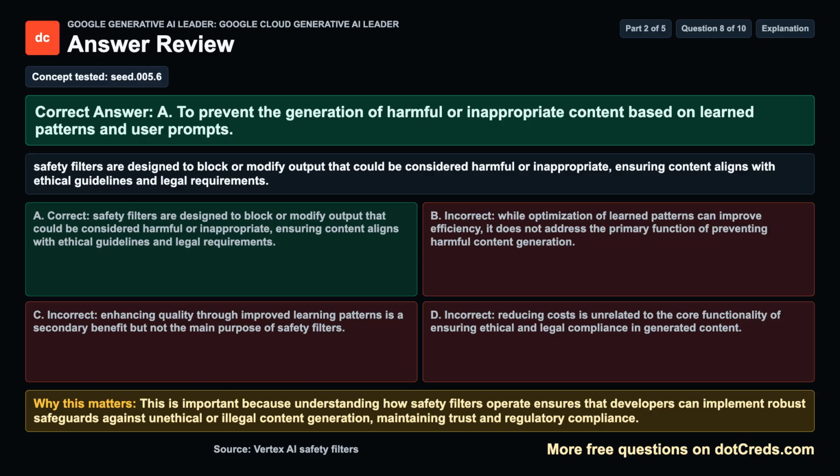Why this matters? This is important because understanding how safety filters operate ensures that developers can implement robust safeguards against unethical or illegal content generation, maintaining trust and regulatory compliance.